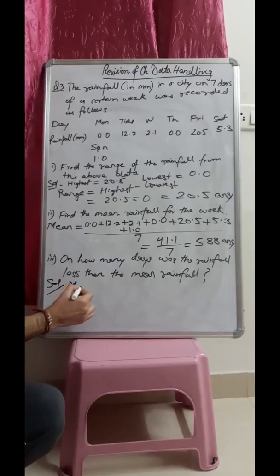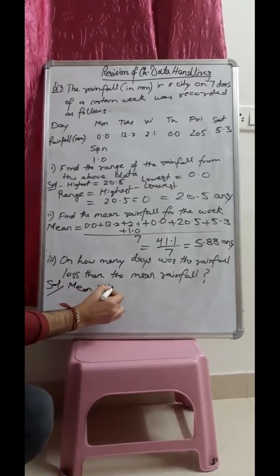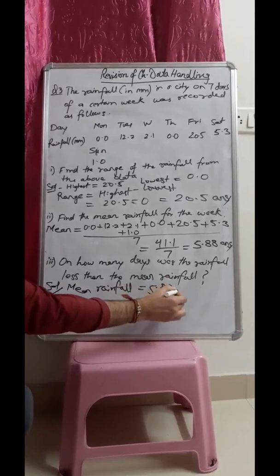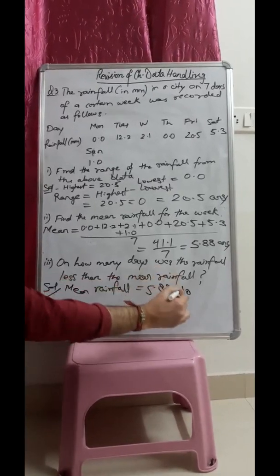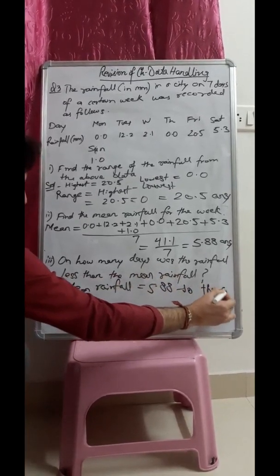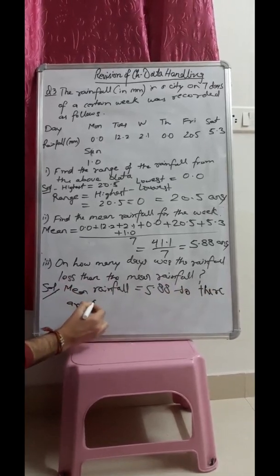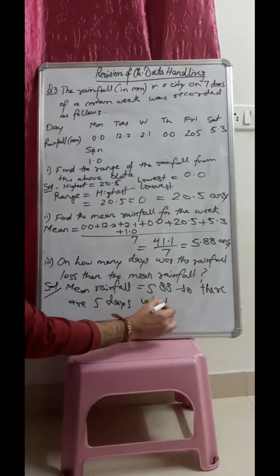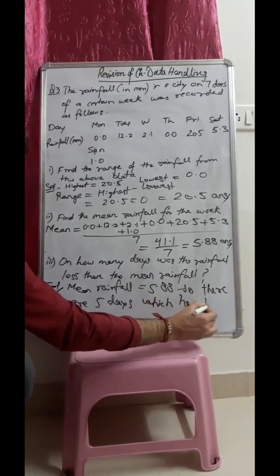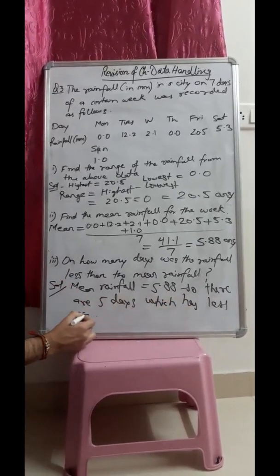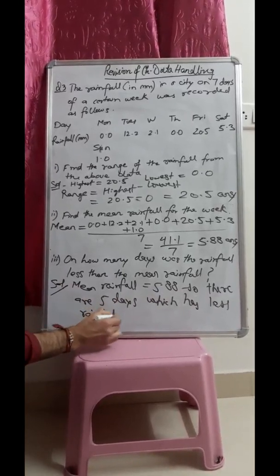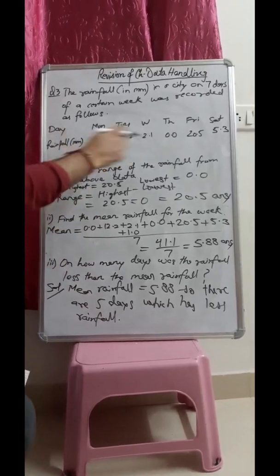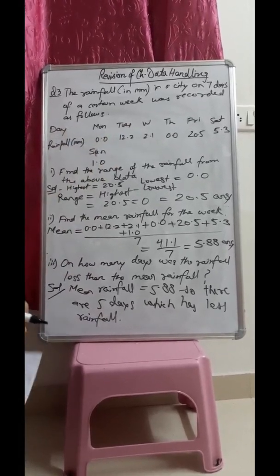So solution will be, mean rainfall is 5.88. So there are 5 days which have less rainfall. So in this way we can answer the questions with the help of the data.